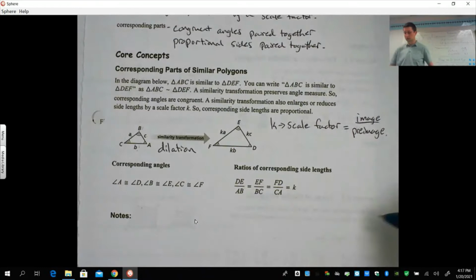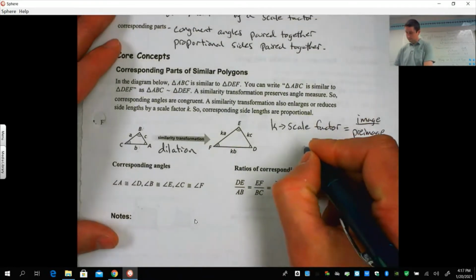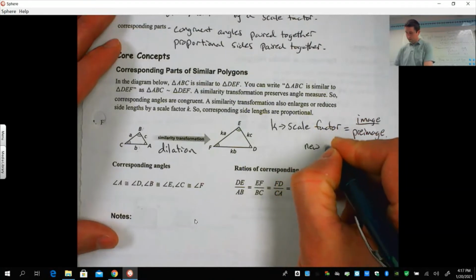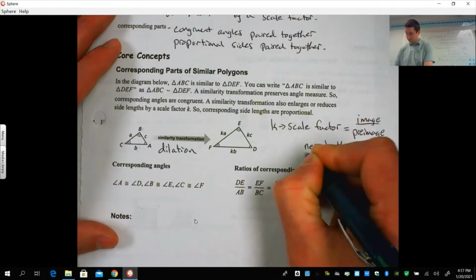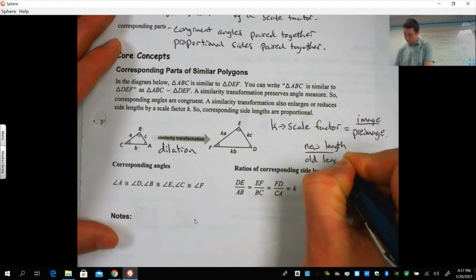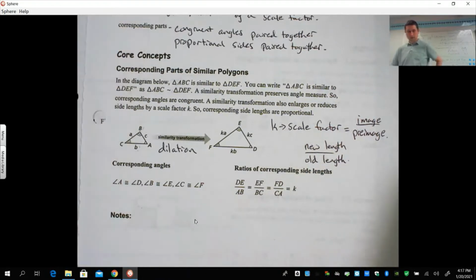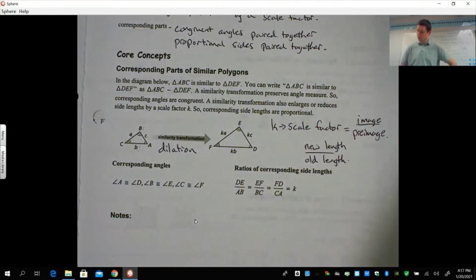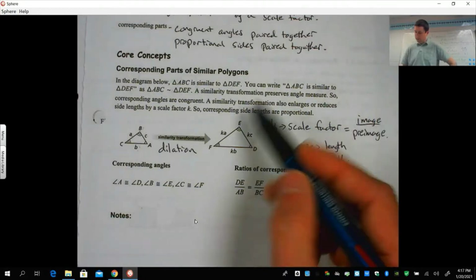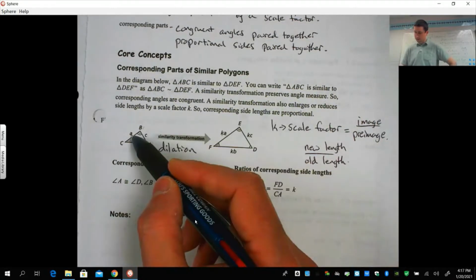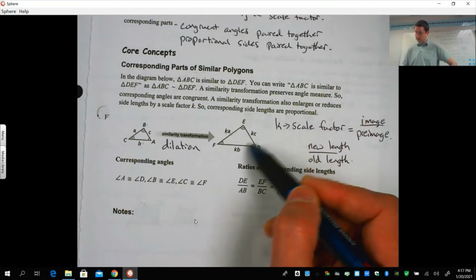You have to take one of your image sides divided by your pre-image sides. So it's always the new length divided by the old length. Okay, so that's how you find the scale factor here, which is k. So k times a gives us the new length. k times c and k times b.